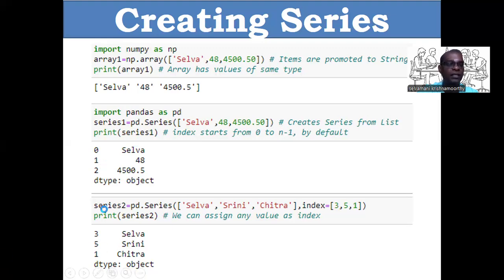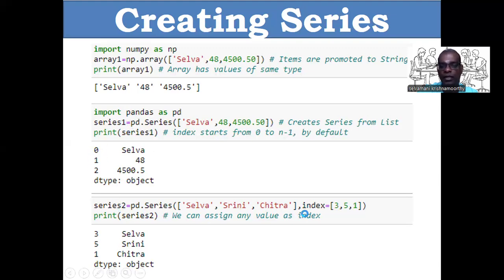See it here, series 2 equal to pd.Series. Here I'm giving 3 teachers' names, Selva, Srini, Chitra, in the form of a list. Okay, it will be converted into a series. Series 2 contains Selva, Srini, Chitra, no problem. But here, by default, the index will be 0, 1, 2. Here we are not specifying any index. Am I right? That is why 0, 1, 2 is there.